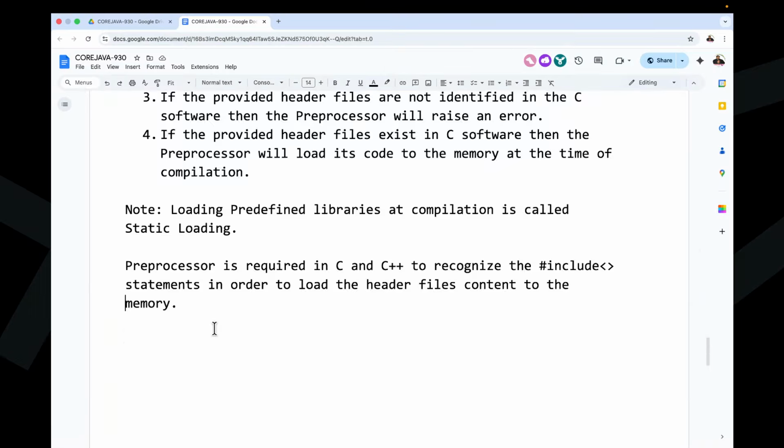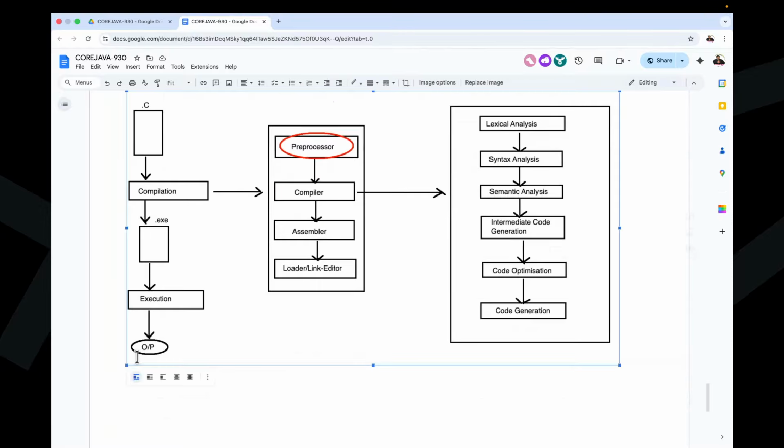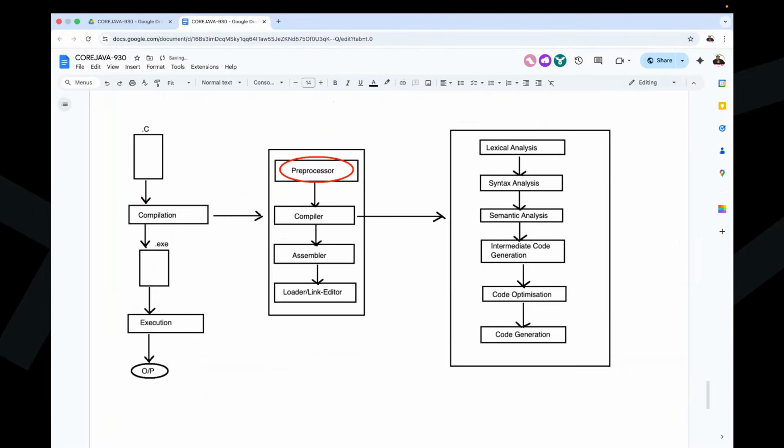But why is it not required in Java? Why is the preprocessor not required in Java? Guys, we have to understand it. What is the reason the preprocessor is not required in Java? Anyway, time may not be sufficient for that point. I'll discuss that point in tomorrow's session.